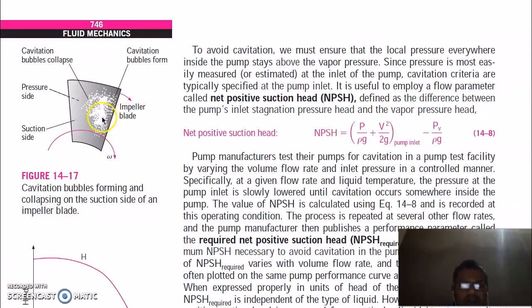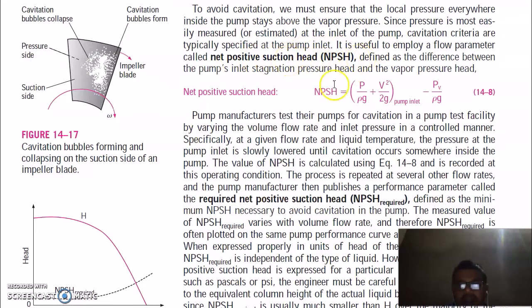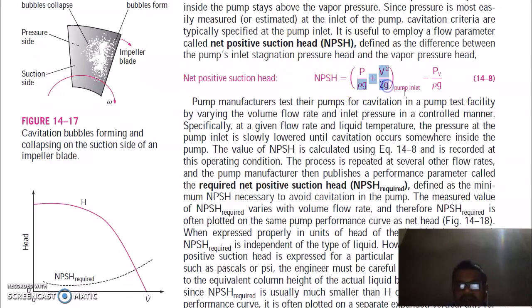This is your cavitation bubble formation, and when your cavitation bubbles collapse, they will impinge on the blade and they will corrode the surface. To avoid cavitation, we must ensure the local pressure average inside the pump stays above the vapor pressure. It is called net positive suction head, in terms of head, which is equal to the pump inlet minus this.